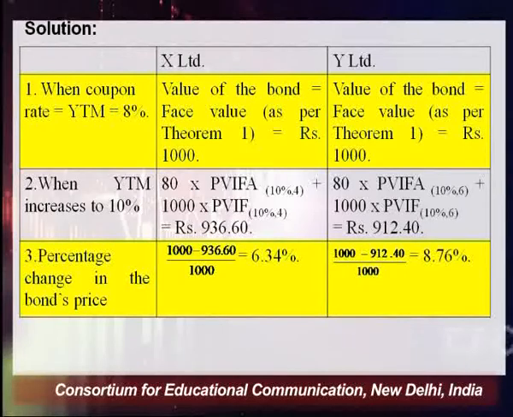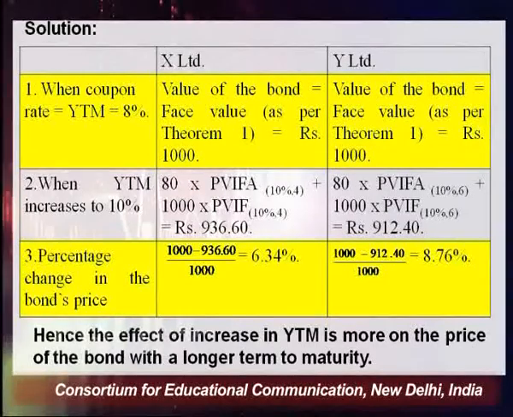This is what this theorem wanted to explain to us: for the same level of yield to maturity, that is 10%, only because of the difference in the maturity period, the percentage change in the bond's price is greater in case of a bond which has a greater life, that is 6 years in case of Y Limited. So we can conclude that the effect of an increase in YTM, that is yield to maturity, is more on the price of the bond with a longer term to maturity.